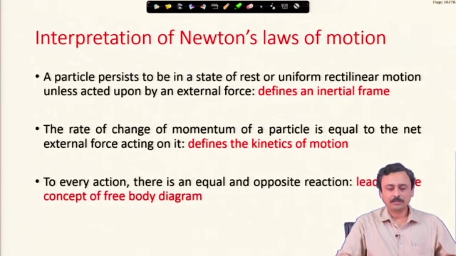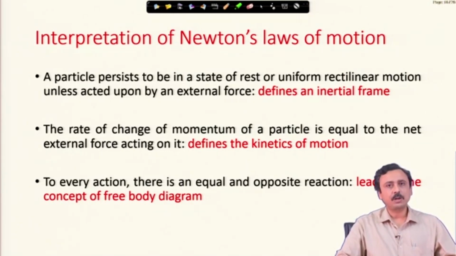The third law says that to every action, now this is action, Newton used action in place of force, there is an equal and opposite reaction. This leads us to the concept of the free body diagram.